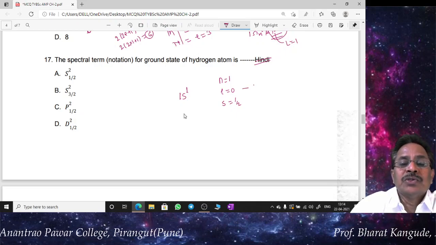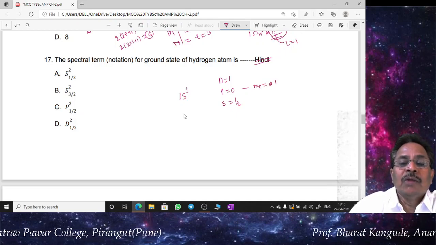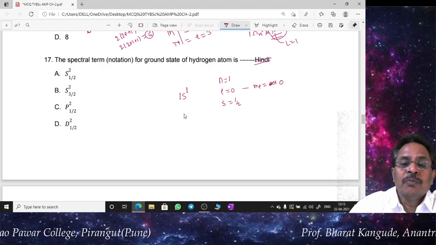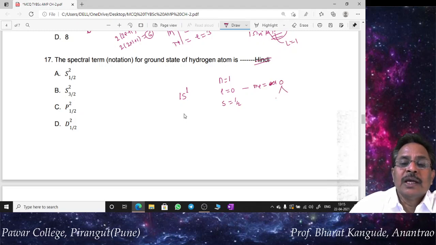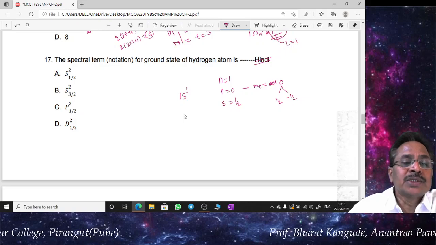If L is equal to 0, ML is also going to be 0. So that is going to be only one value, that is 0, and it has two possibilities: S is equal to either plus half or minus half. Out of that, this ground state is given by.